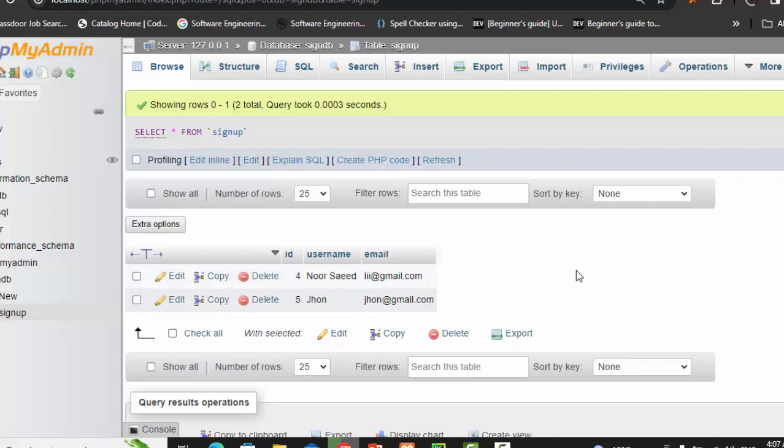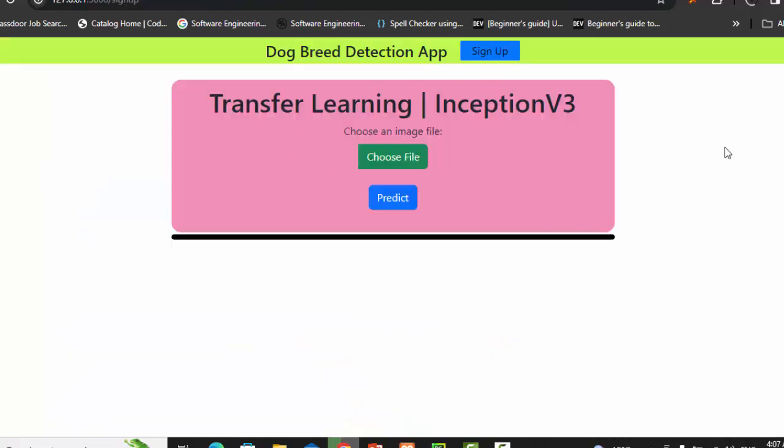Now you might be thinking why we need a database here. I'll show it a bit later, because this app can be created for someone.